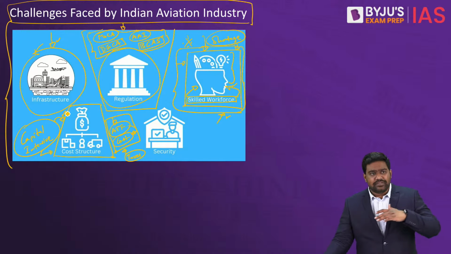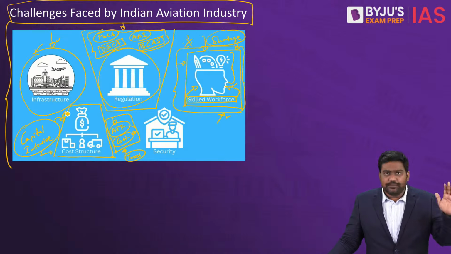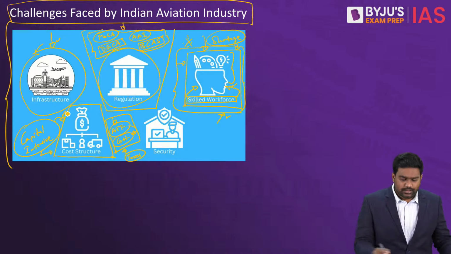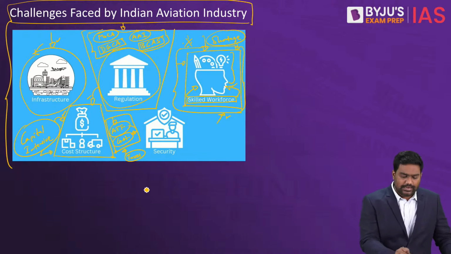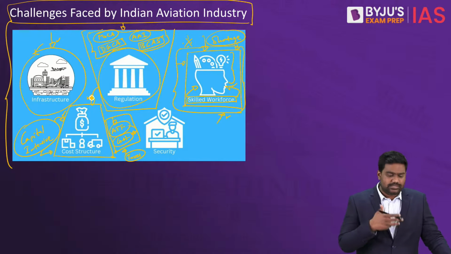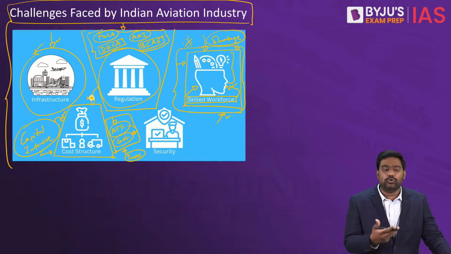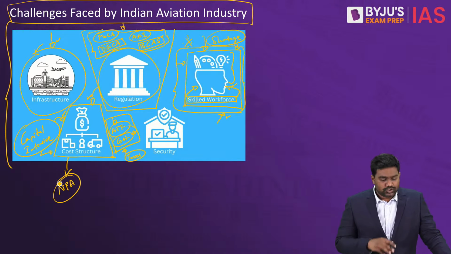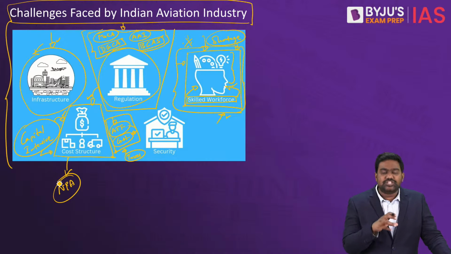They end up borrowing heavy loans from banks. Initially, banks would be happy to bankroll them because the government would be encouraging the further growth of the airline industry. But eventually, when these companies incur losses, they won't be able to repay the loans and they will turn into non-performing assets. So the cost structure is something that's very challenging for the Indian airlines to handle.